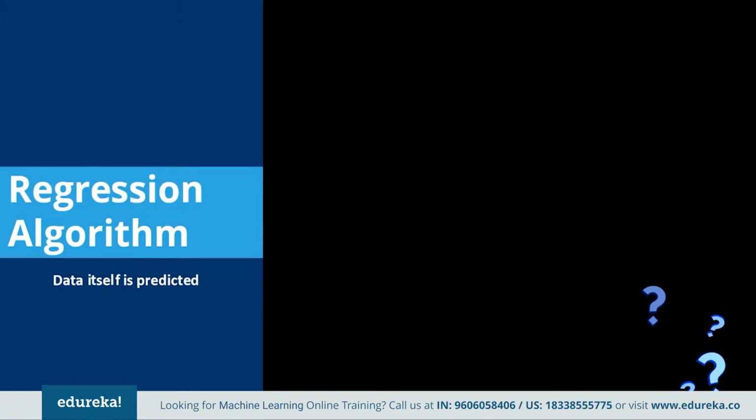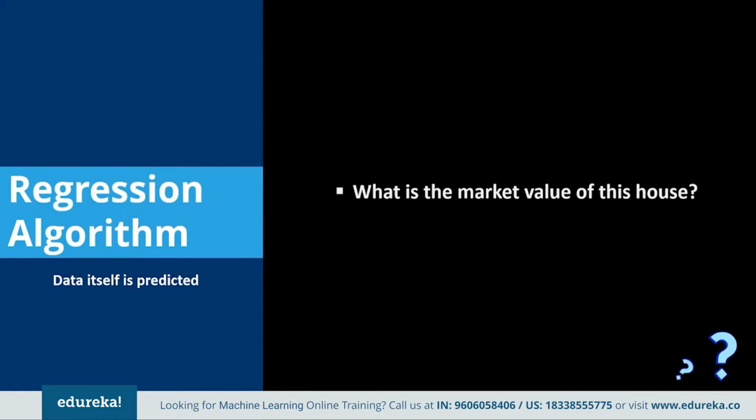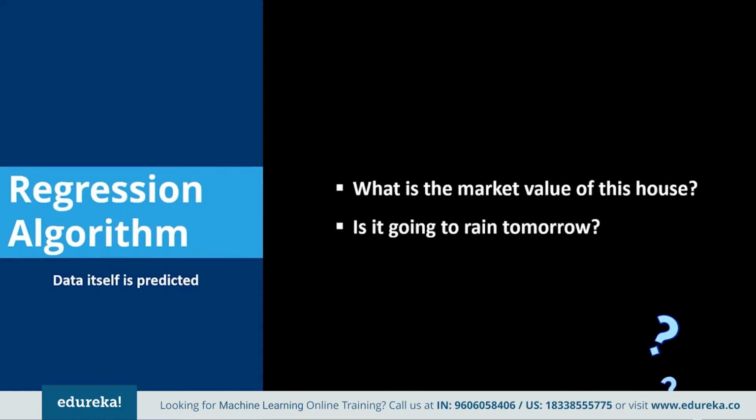Next, we have regression algorithms, where the data itself is predicted. Questions you may ask of this type of model are like, what is the market value of this house? Or is it going to rain tomorrow or not? So regression is one of the most important and broadly used machine learning and statistics tools. It allows you to make predictions from data by learning the relationship between the features of your data and some observed continuous valued response. Regression is used in a massive number of applications. You know what? Stock price prediction can be done using regression.